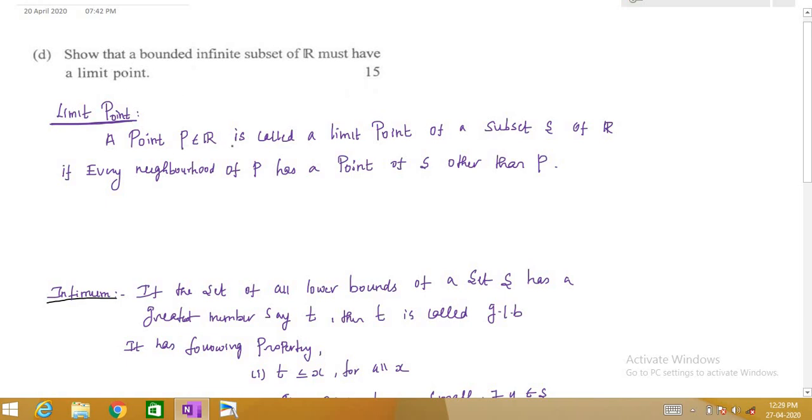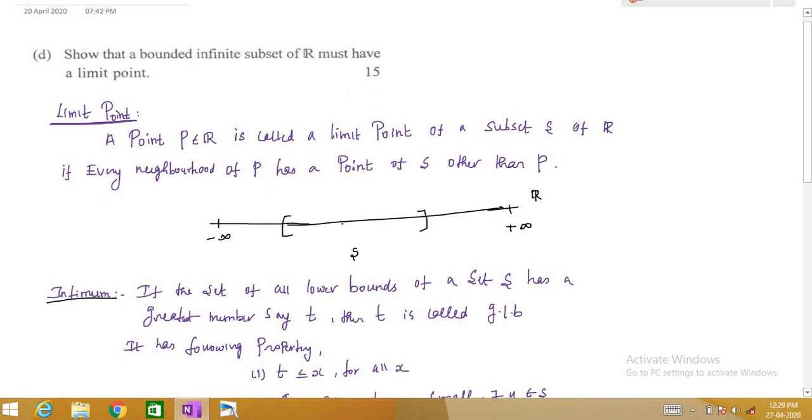A point P belonging to R is called a limit point of a subset S of R if every neighborhood of P has a point of S other than P, right? It's very easy. Suppose this is our real line, with minus infinity on one side and plus infinity on the other. So this is our real line R. Now let us take a subset and call it S.